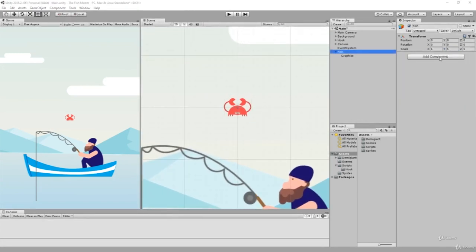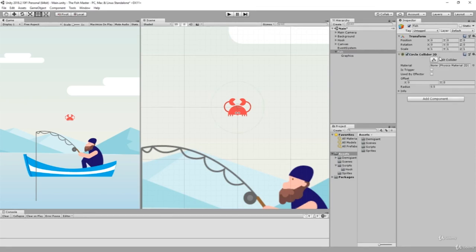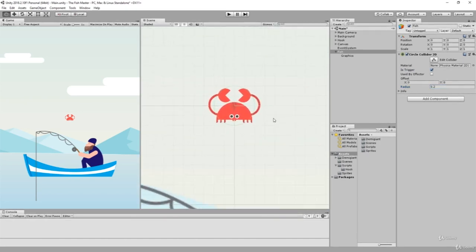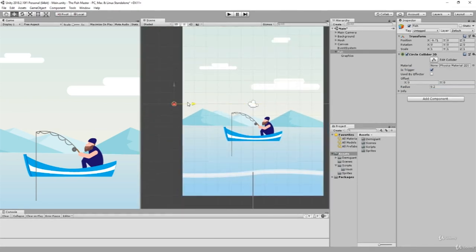The first thing that we are gonna add is our collider 2D, a circle collider. Keep that in mind. It's circle collider. Make sure you put it to be a trigger. Offset. The radius will be 0.2, and as you can see, but you cannot see, you can, but I'm gonna move it so you can see better.